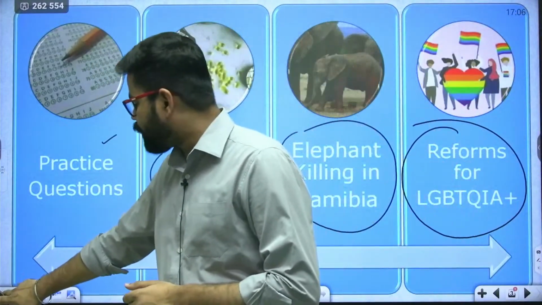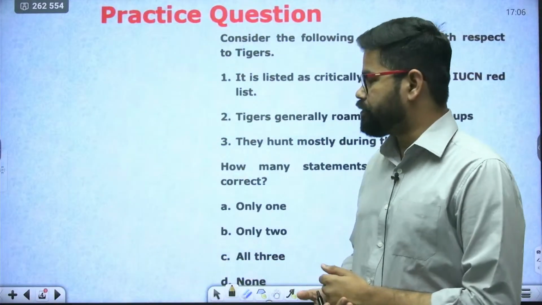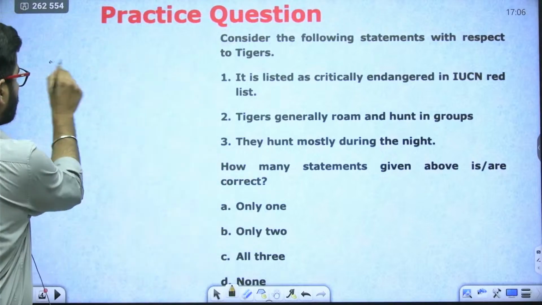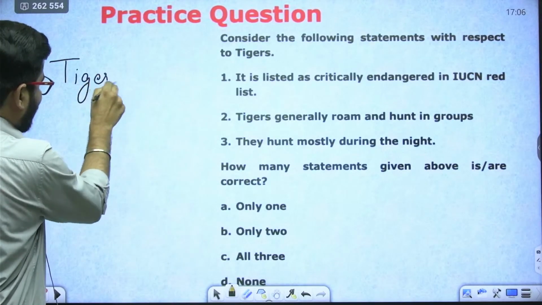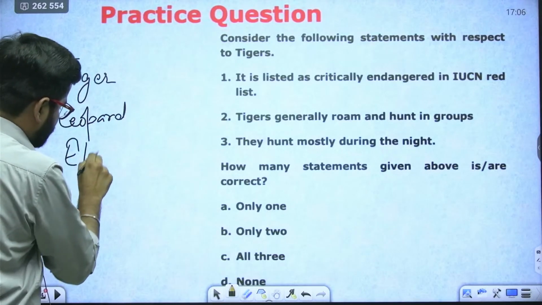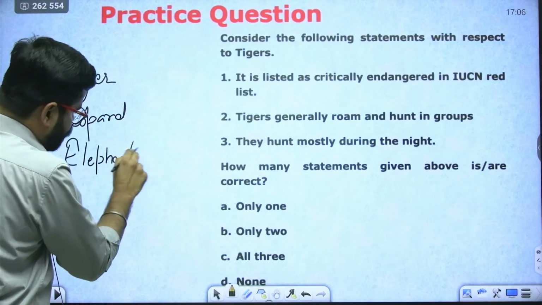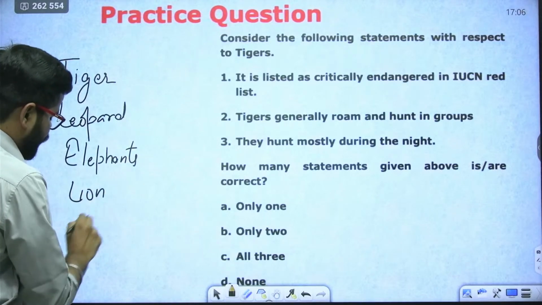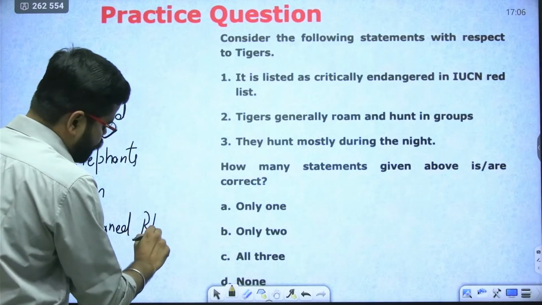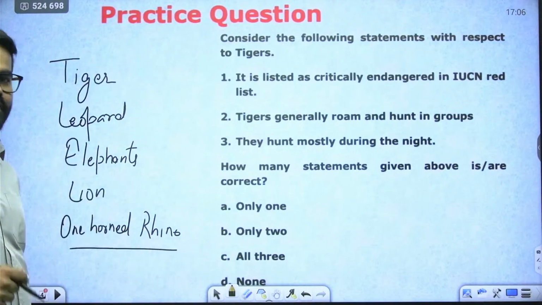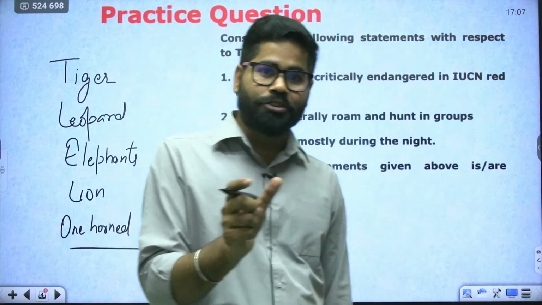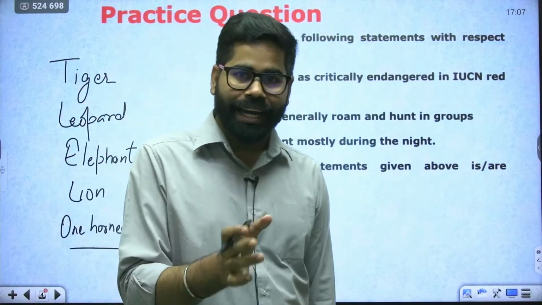Let's start with the topic first. We have the first topic in front of us. It is about the tigers. Okay, like we have got 5 topics. One was tiger. Then we have to discuss leopards. Then we are going to talk about elephants. We are also going to talk about the lion and the one-horned rhino. These were the 5 topics which I gave you in the last session. It was there on Friday. So I have given you the topic for the entire week. I hope that all of you have seen it.